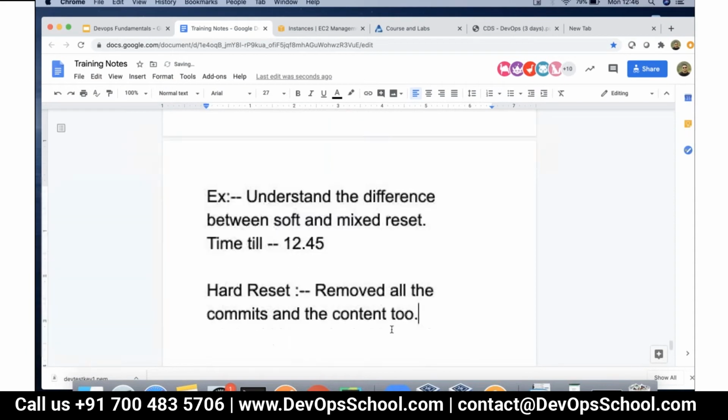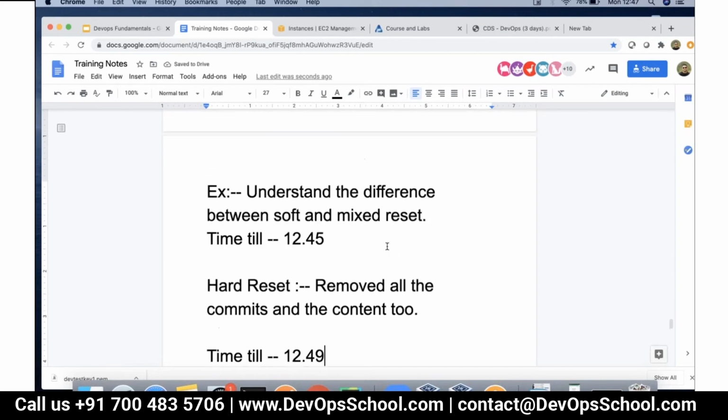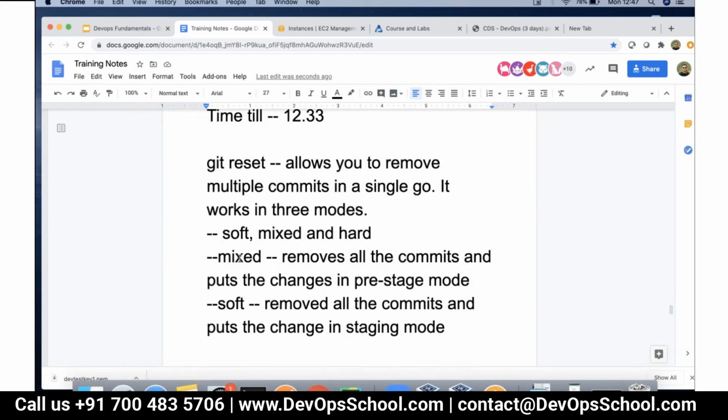Okay. So if you do hard reset, then it will remove all the commits and content as well. Try it out and make sure you understand the reset option with all three options: soft, mixed, and hard.